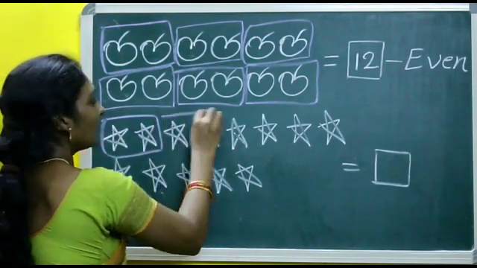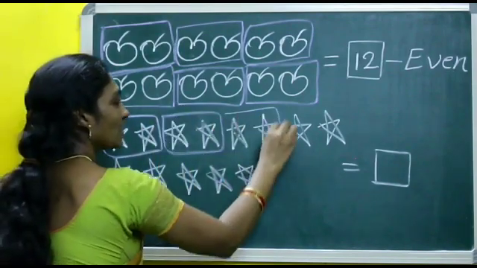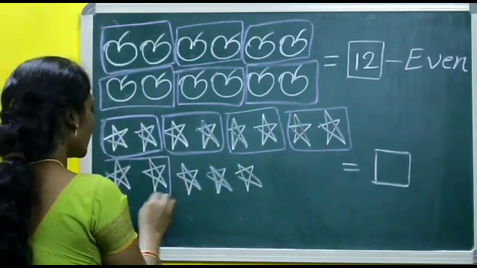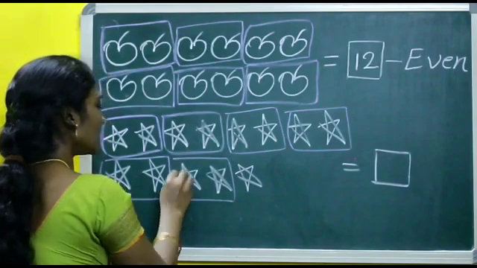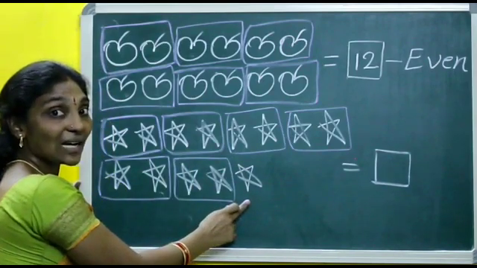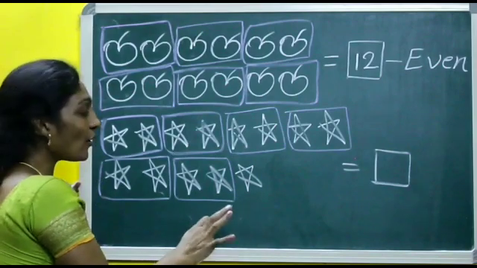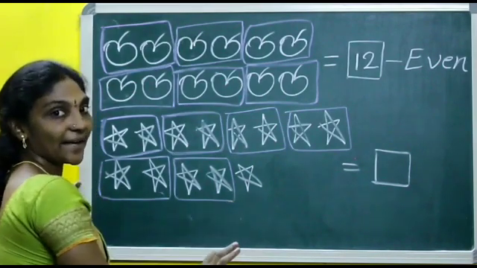These 2 as a pair. These 2. These 2. These 2. These 2. These 2. Then what about this star? Does it have any pair? No, it does not have any pair.